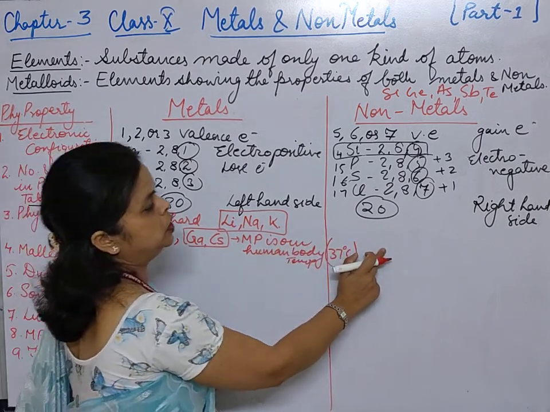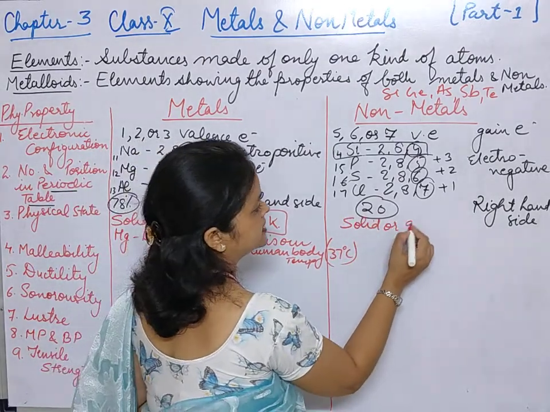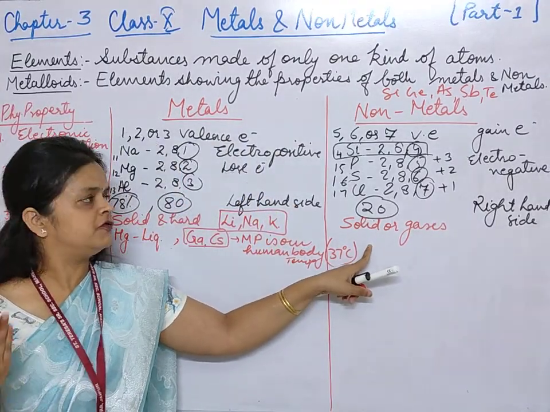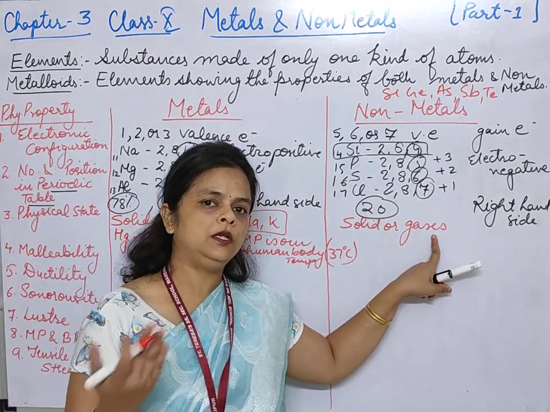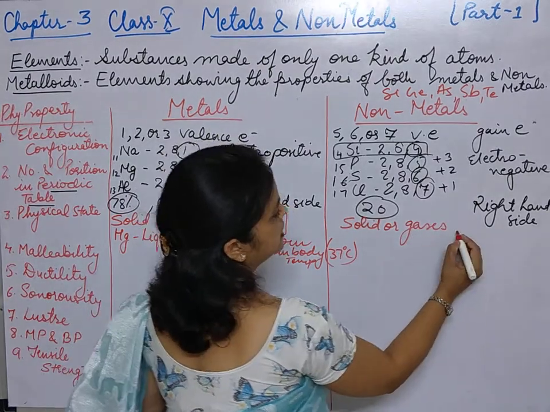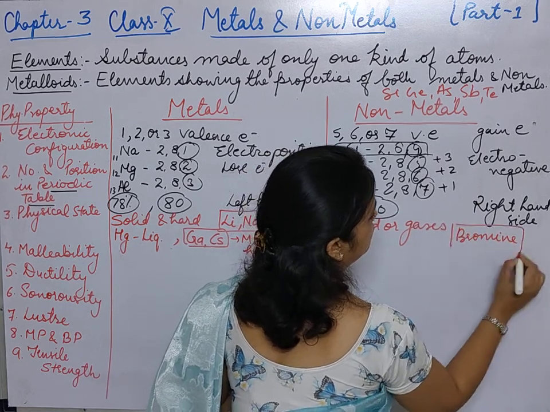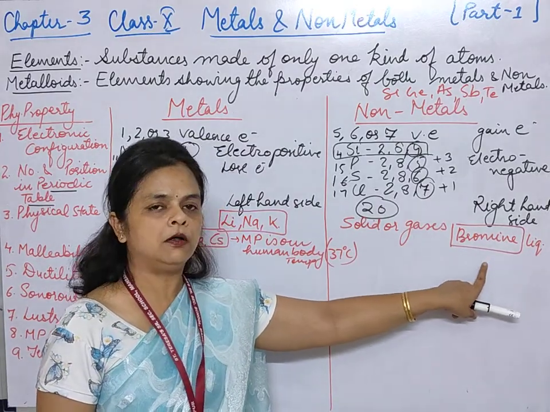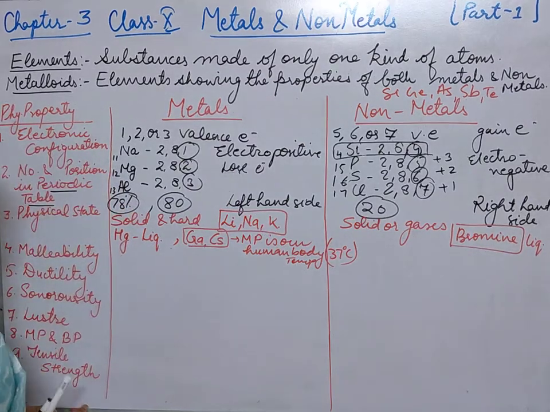Now, when we talk about non-metals, they are solids or gases. If you talk about carbon, sulfur, phosphorus, they all are solid. If you talk about hydrogen, chlorine, nitrogen, oxygen, all these are gases. Now, the exception here is bromine. Bromine is a non-metal which is liquid. Bromine exists in liquid state. So this is an exception.